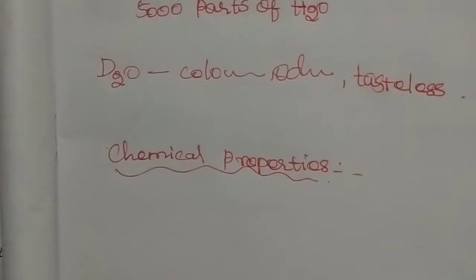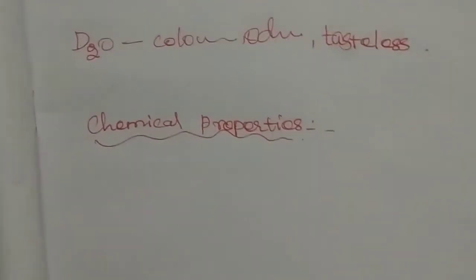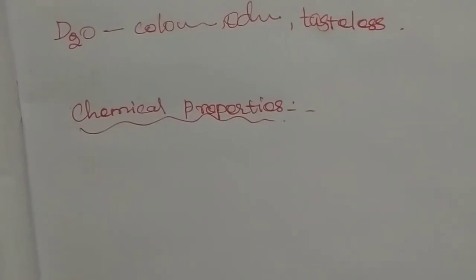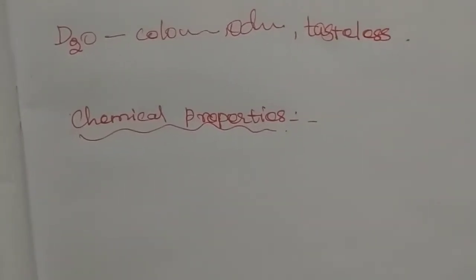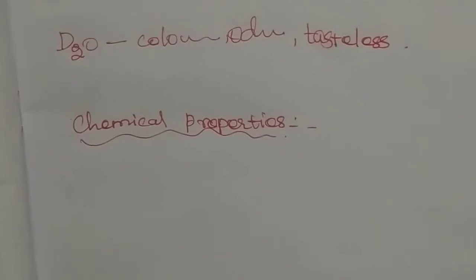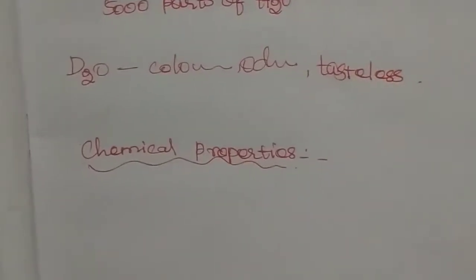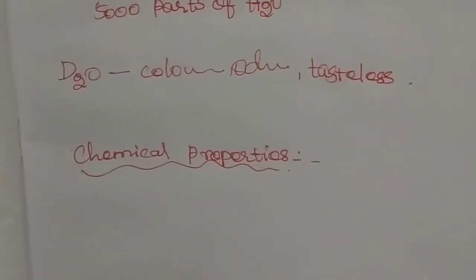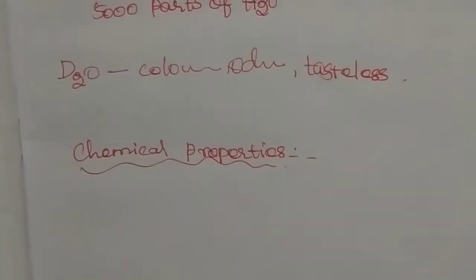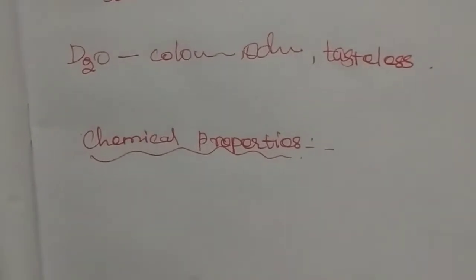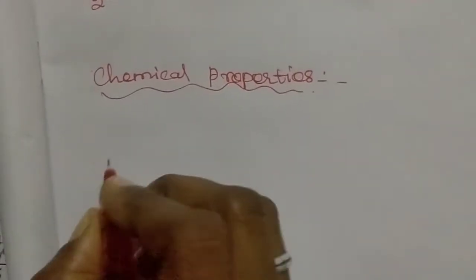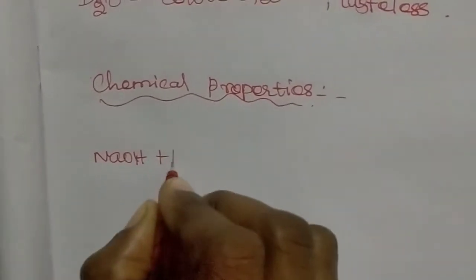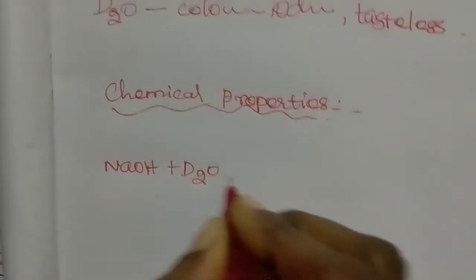When compounds containing hydrogen are treated with heavy water, the deuterium is exchanged with the hydrogen. The compound contains hydrogen, and it is treated with heavy water, which contains deuterium, so the deuterium is exchanged with the hydrogen. For example, take sodium hydroxide and treat it with heavy water D2O.